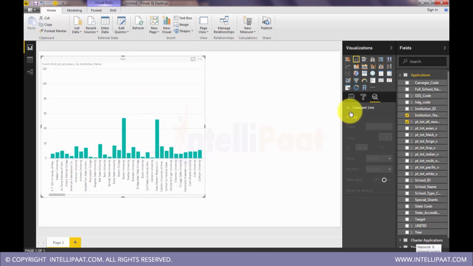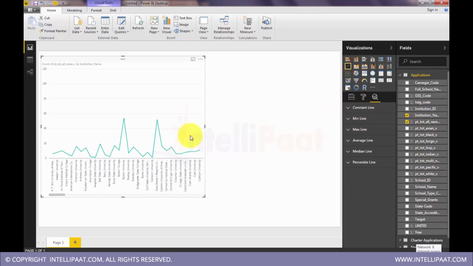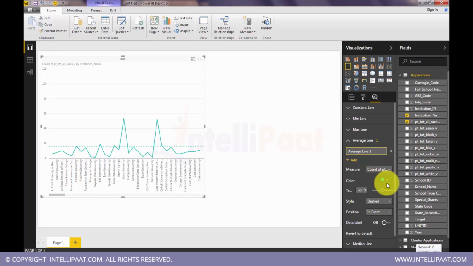I don't think we have an average line here. Okay, let's go for the line and then we put an average line. Average line add by count of applications.